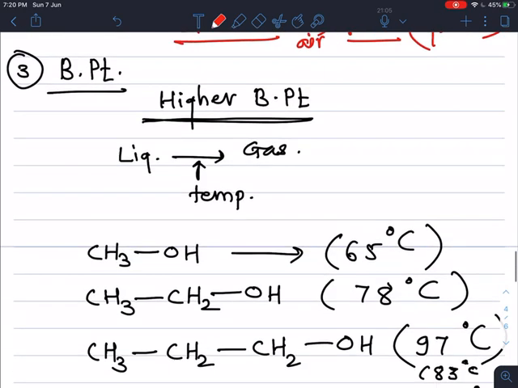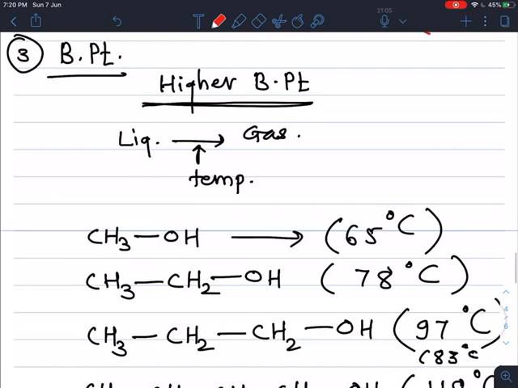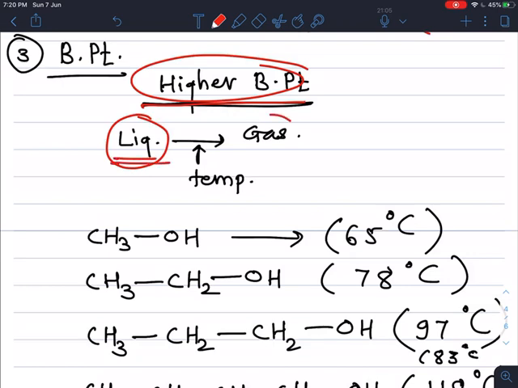Next, the most important part for alcohols and phenols: they have a higher boiling point. Why do they have a higher boiling point? First we will see what is meant by boiling point. When a liquid is converted into its gaseous state, the temperature required for that conversion is called its boiling point.